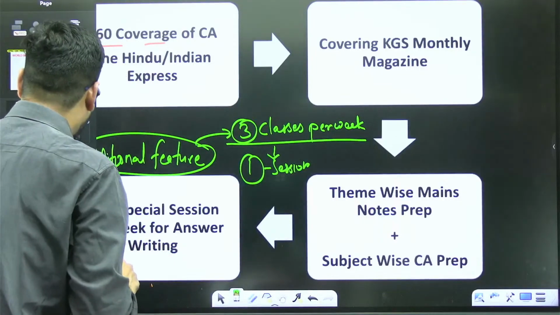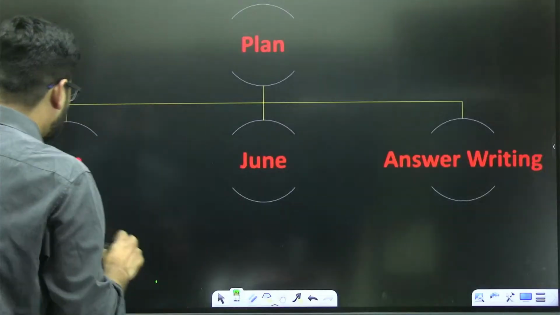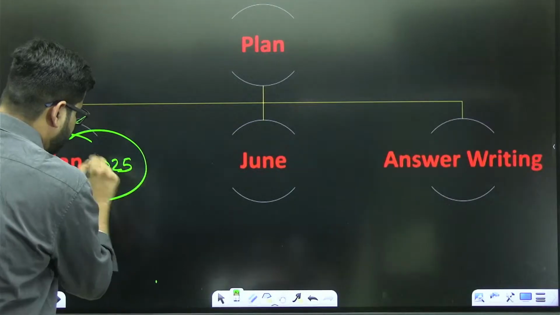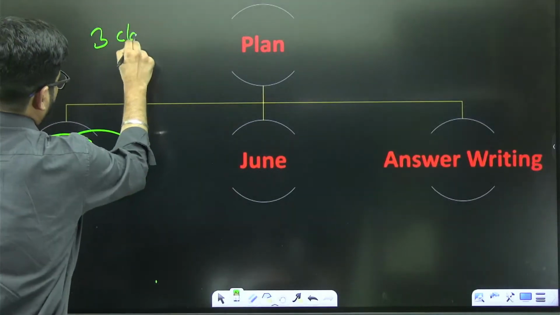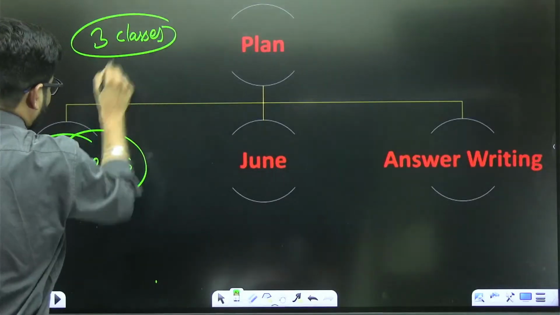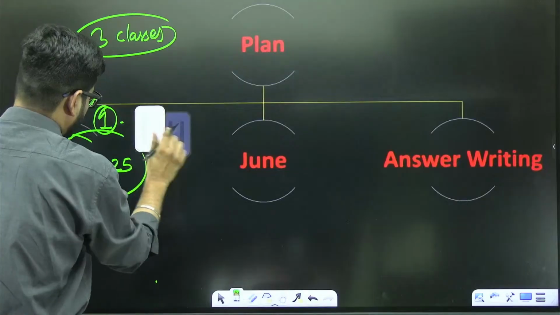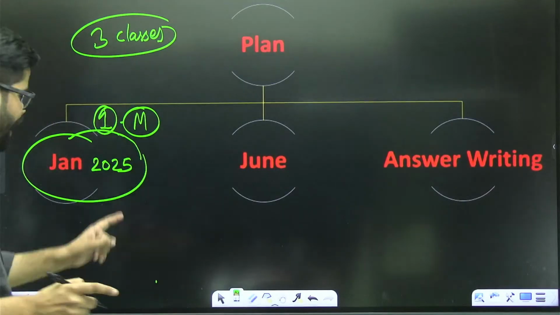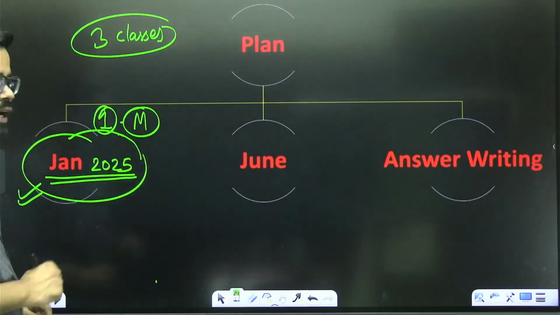When we talk about this plan, we are going to start from January 2025. Every week, we are going to have 3 classes. One class will be conducted on Monday, where we are going to discuss the current affairs of January 2025.